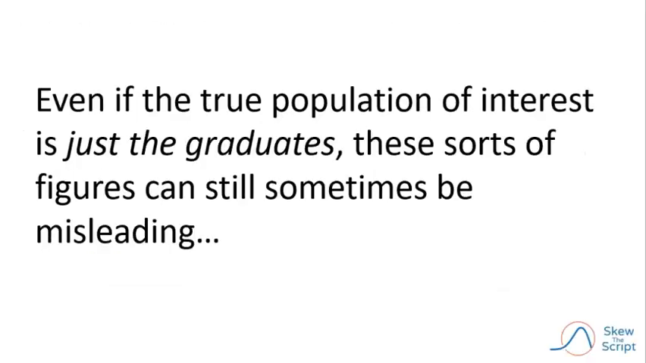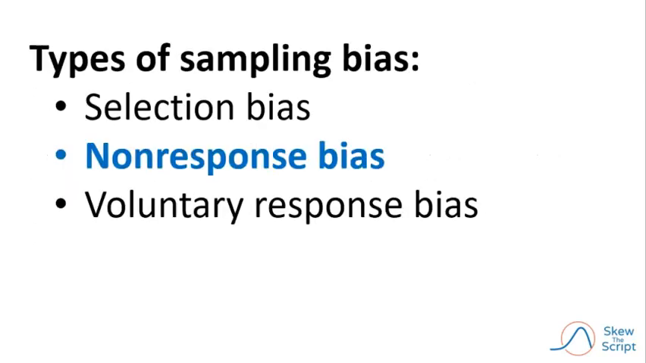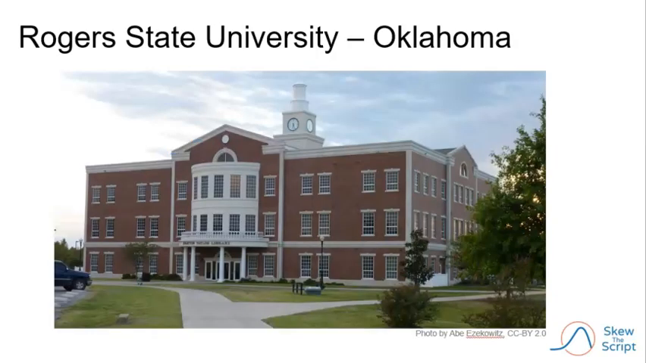Now, it's worth noting that even if you really just are interested in job placement among just the graduates, these sorts of figures can still sometimes be misleading. And that's because of another type of sampling bias, non-response bias. To see non-response bias in action, we'll look at another set of college data, this time from Rogers University in Oklahoma.